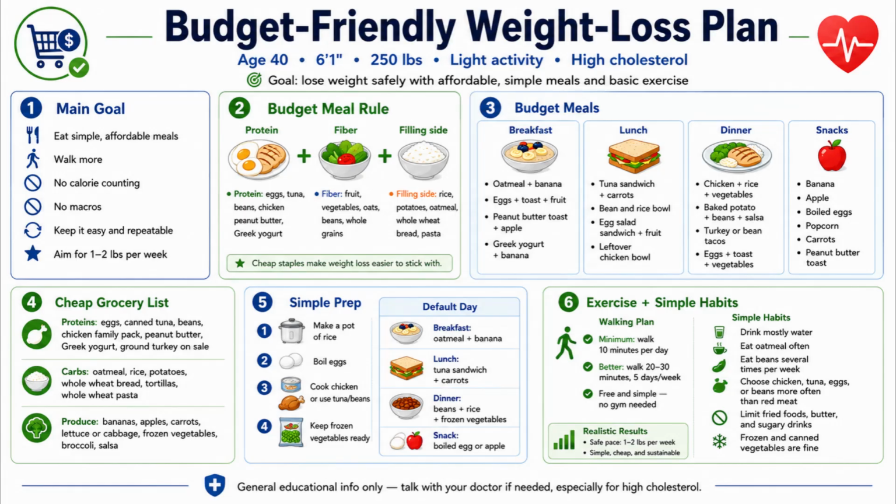Alright, here's the budget-friendly version, and I'll just hit the parts that are different from the other plans. This one uses a budget meal rule, cheap staples that make weight loss easy to stick with. The meals here are the most affordable of all three, simple, low-cost combinations that still follow the same structure. It also gives you a cheap grocery list so you know exactly what to buy on a tight budget, low-cost proteins, basic carbs, and inexpensive produce. And the habits shift a bit, more oats, more beans, cheaper proteins, and using frozen or canned vegetables to save money. So that's the budget version. A simple plan just built around the cheapest food so you can lose weight without spending much.